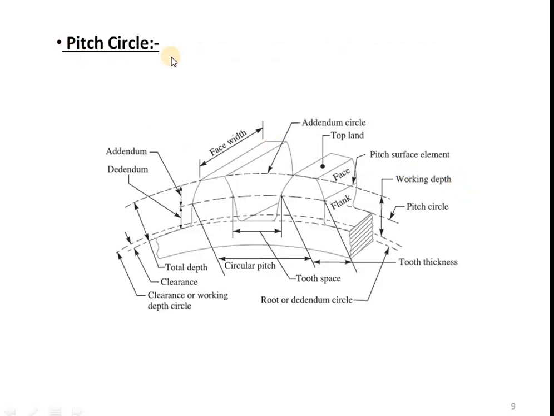The next point is pitch circle. So here you can see in this diagram, this is the pitch circle. Pitch circle can be defined as the imaginary circle which will give the same motion as that of the actual gear by pure rolling action. Why is it called imaginary circle? Because we cannot visualize it as we can visualize the teeth. In the same way I cannot visualize the pitch circle, so that's why it is called an imaginary circle.